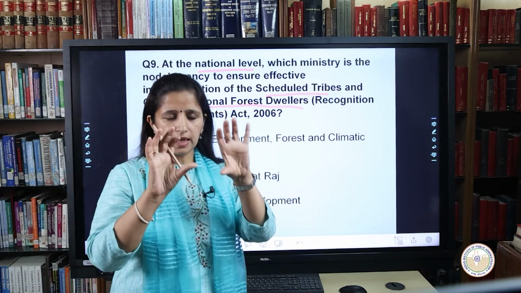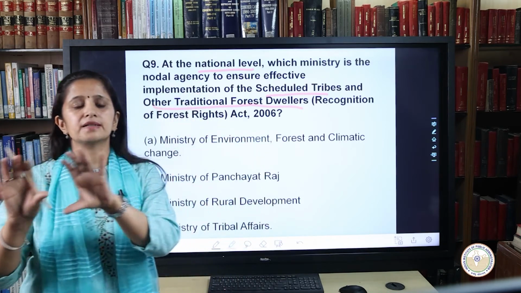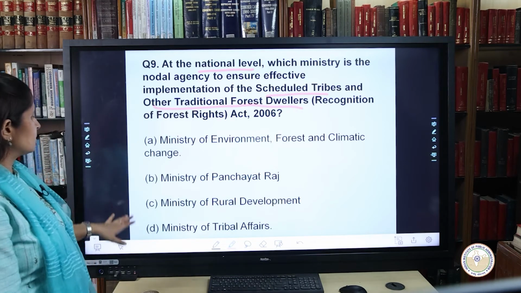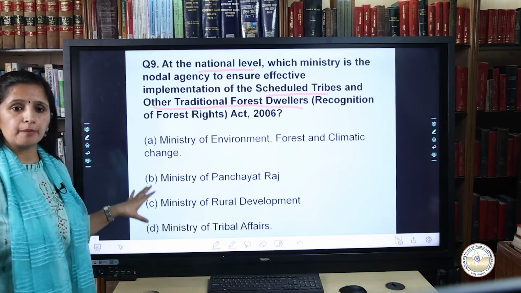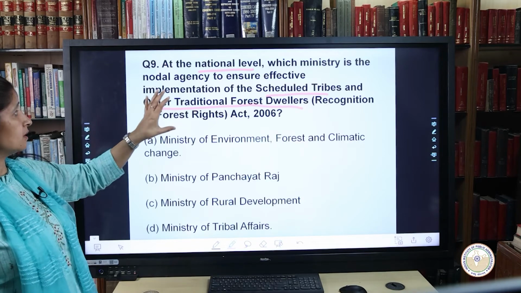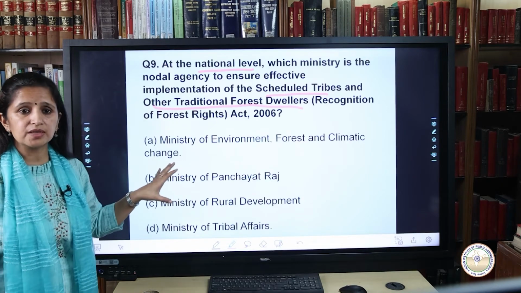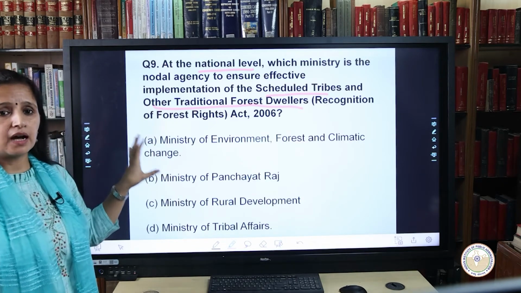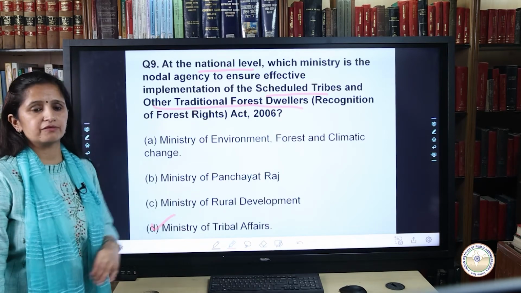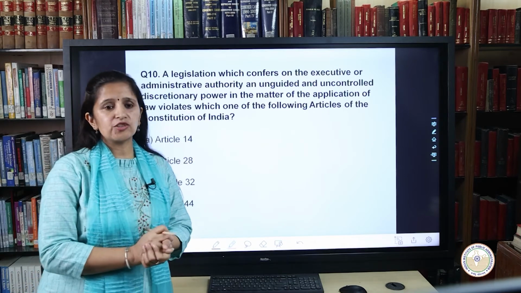So when we clearly see the Forest Rights Act, that is the FRA 2006, it clearly tells that out of the 4 ministries which are mentioned here, at the national level, the ministry which is the nodal agency to cater to this, the answer clearly is D, that is Ministry of Tribal Affairs. Moving on to the next question.